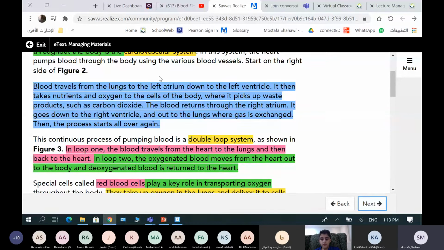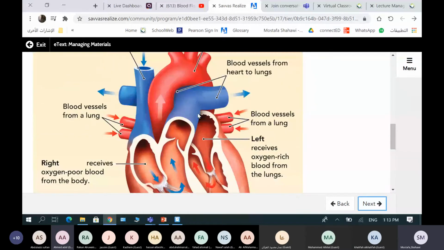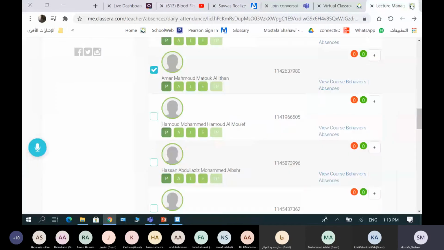So it's talking about the blood circulation. Thank you, Ammar. Blood circulation that we explained here. We have explained it.